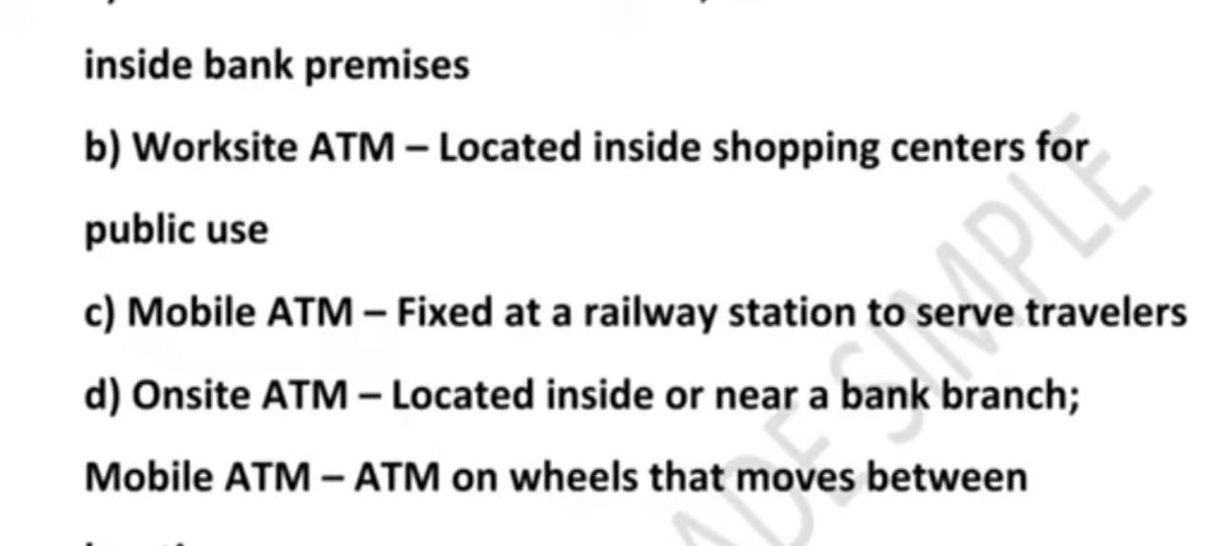Let's simplify with an example. On-site ATM: imagine you walk into your bank branch and right there you see an ATM, either inside the branch or just outside the gate. That is an on-site ATM. It is located near the bank branch. Off-site ATM: imagine you are in a shopping mall, petrol pump, airport, or railway station, and there you see an ATM. That is an off-site ATM because it is located far away from any bank branch.